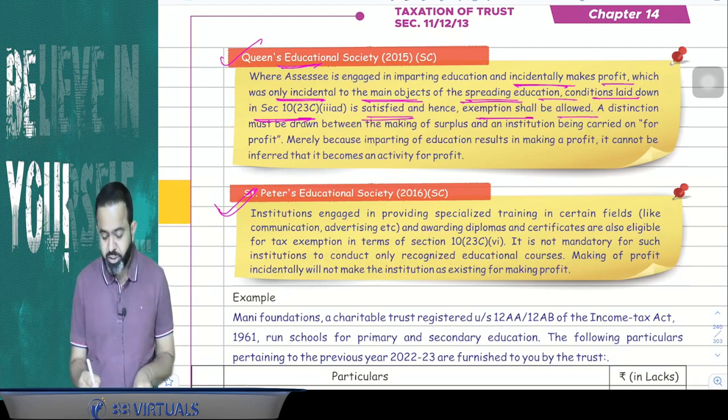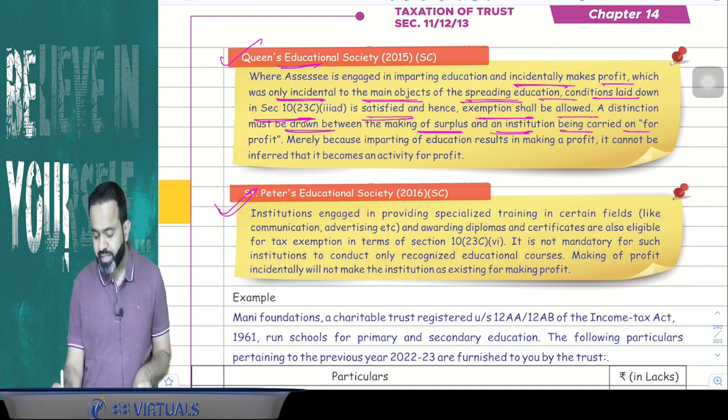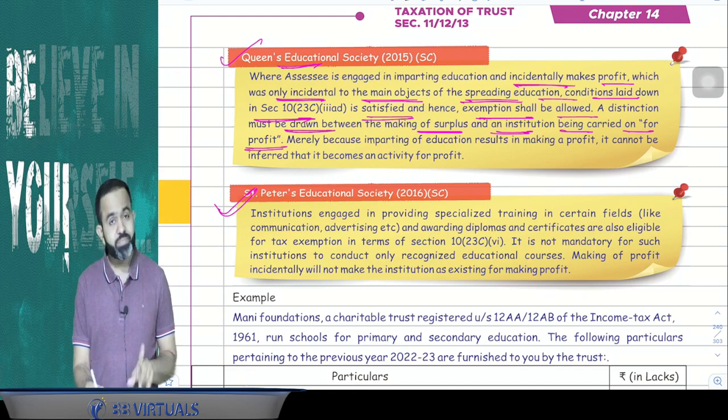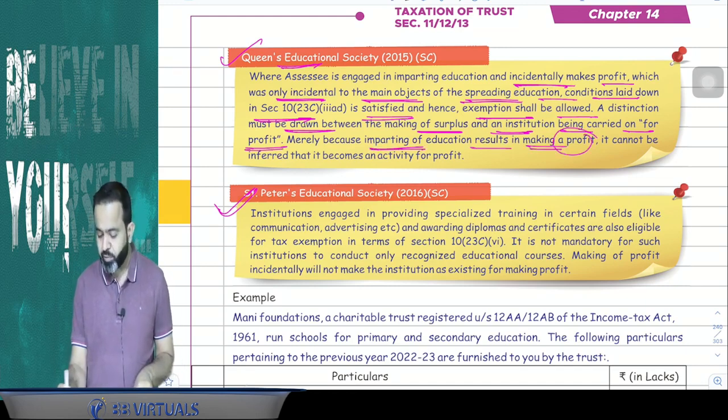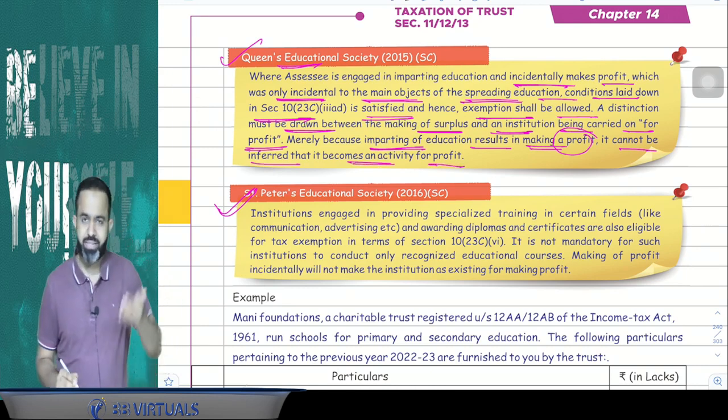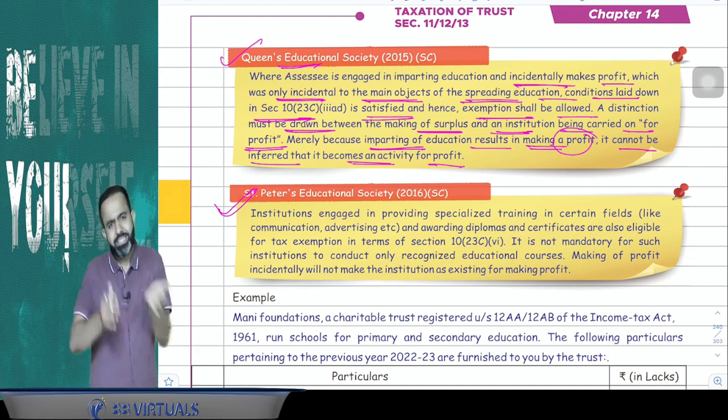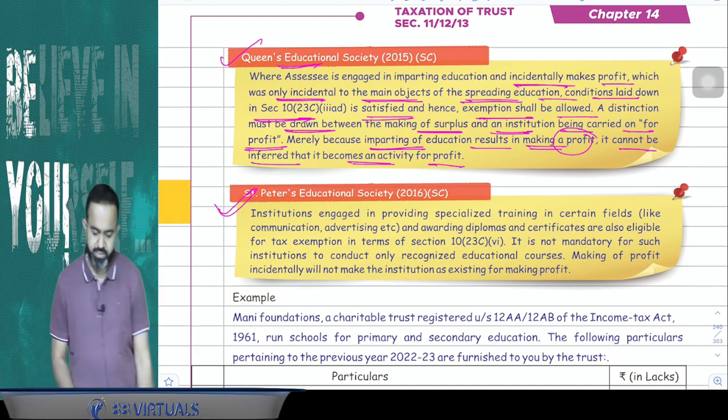A distinction must be drawn between the making of a surplus and an institution being carried on for the profit. Merely because imparting of education results in making a profit, it cannot be inferred that it becomes an activity for profit. Means their objective is not the profit. Incidentally, they made the profit. Yes, exemption is available. Now, St.